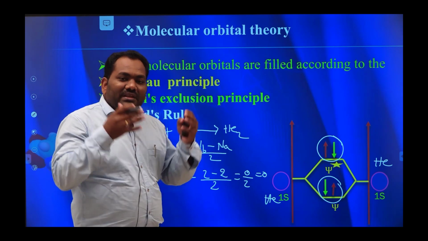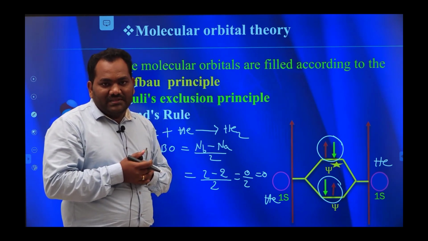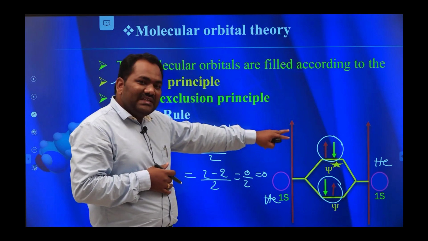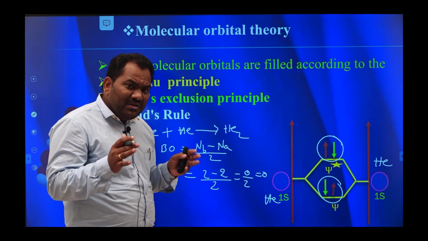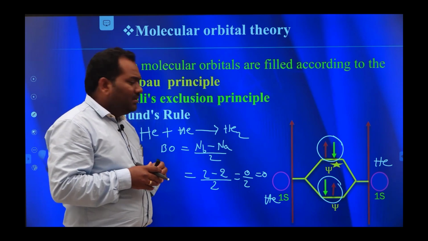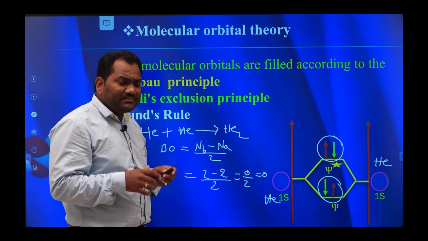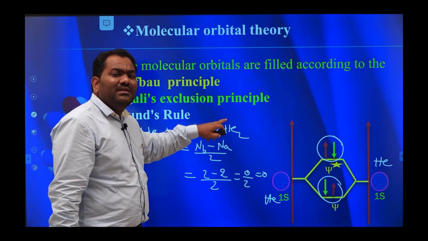That's why more repulsions are present between the two nuclei. Due to this, anti-bonding electrons destabilize the molecules and bonding electrons stabilize the molecules. Okay, clear? That's why He2 molecule is not able to form.